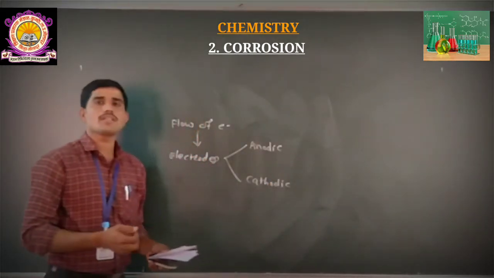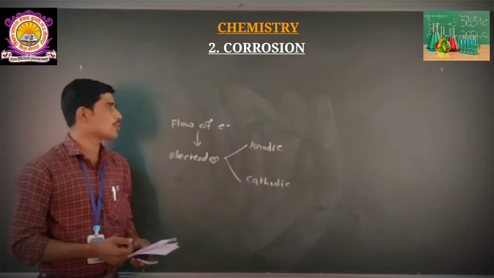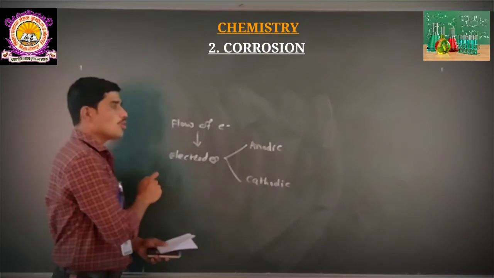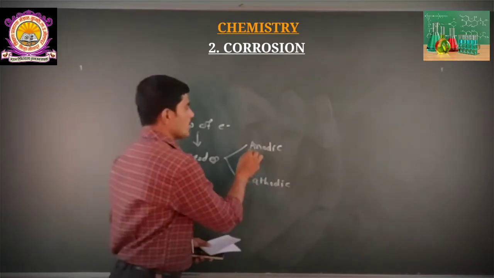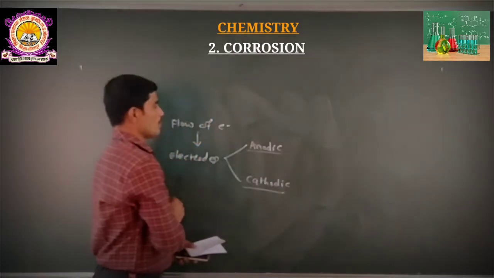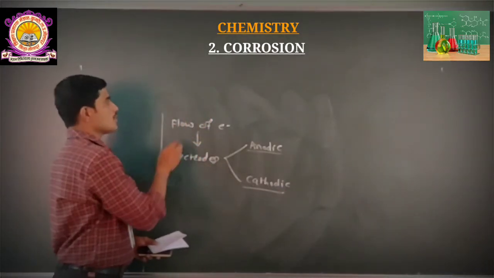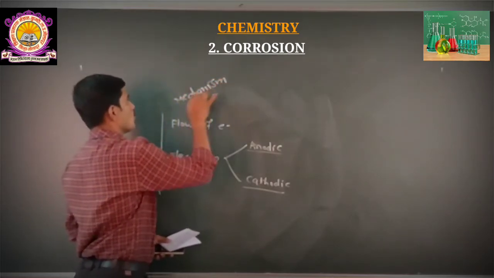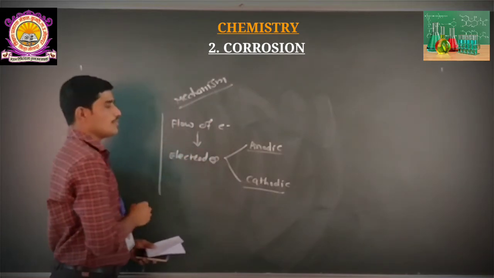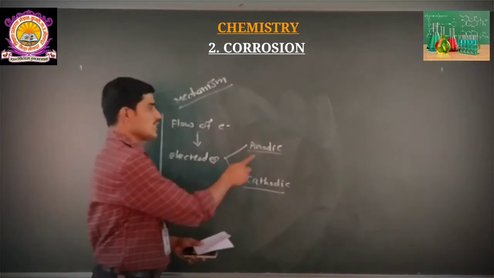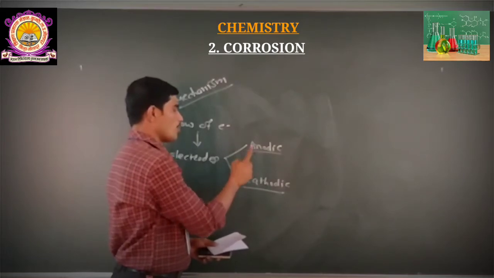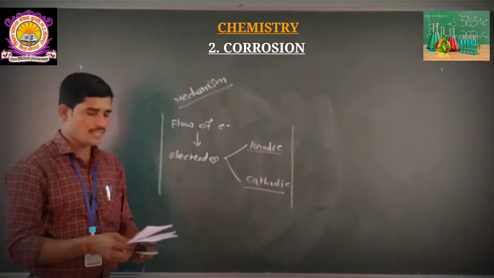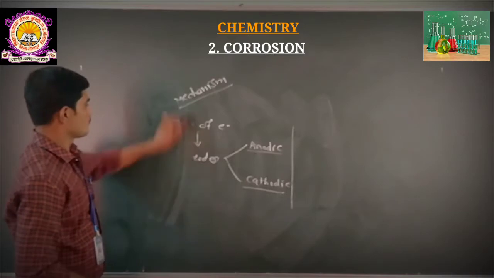Electrochemical corrosion is the type of corrosion where we observe flow of electrons on both electrodes, that is, in the anode and in the cathode. This mechanism is observed on the part of the cathode and the part of the anode. Both parts are involved in the mechanism of hydrogen evolution.